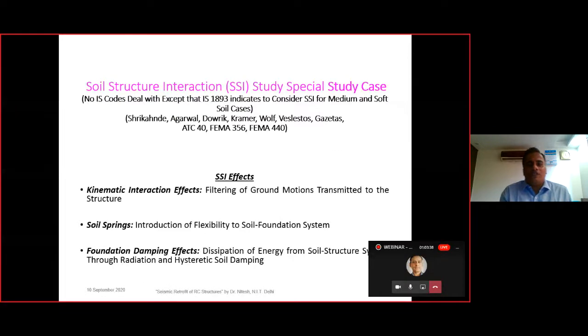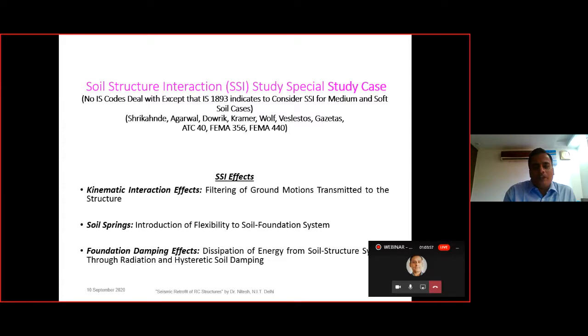Here is one of the special study cases. As in IS 1893, it is said that you can conduct a special study for a special structure. These are certain terms in the soil structure interaction, that is kinematic interaction effect, the foundation damping effect, and the inertial interaction effect.